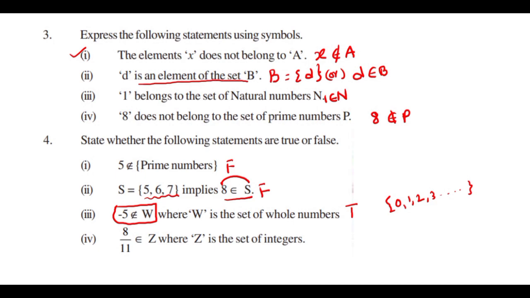Okay. So 8 by 11. This is in the form of P by Q. P by Q numbers are called rational numbers, right? But Z is the set of integers. How does 8 by 11 belong to integers? Integers mean positive numbers, negative numbers, and 0. That's it. Not in fraction form or decimal form. Those are rational numbers. But here it is given as integer, so it is a false statement.